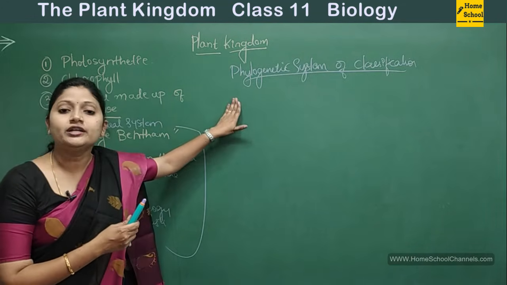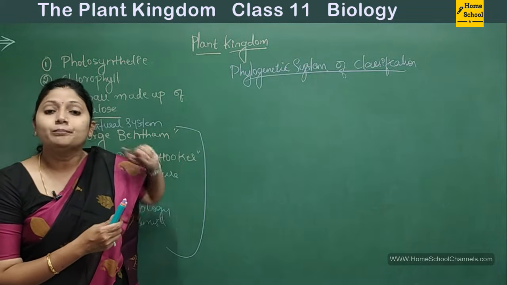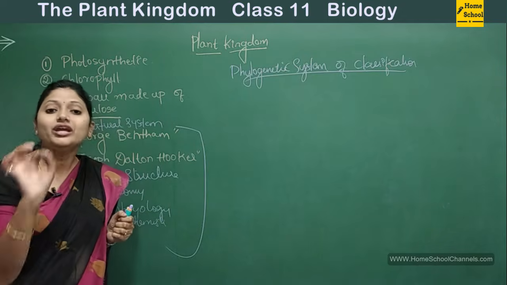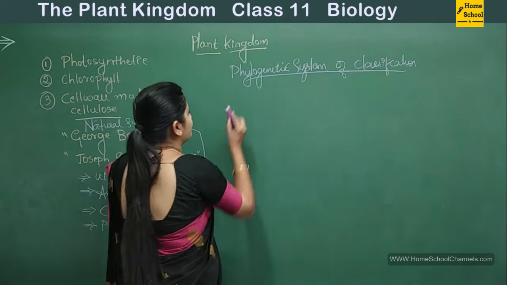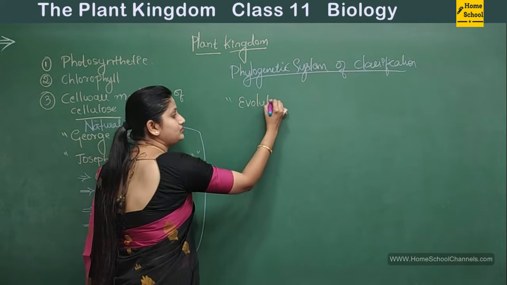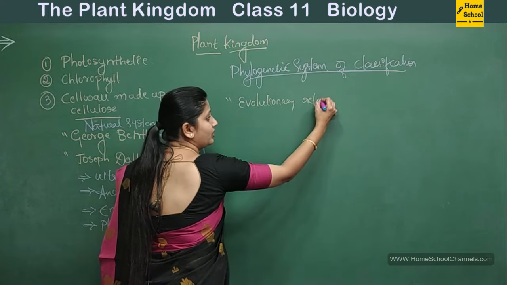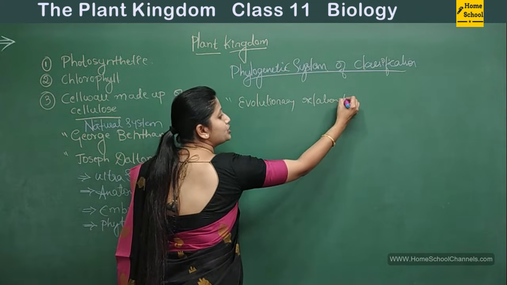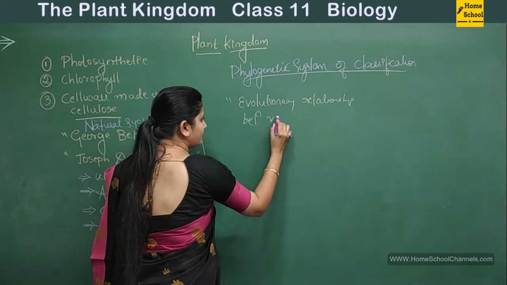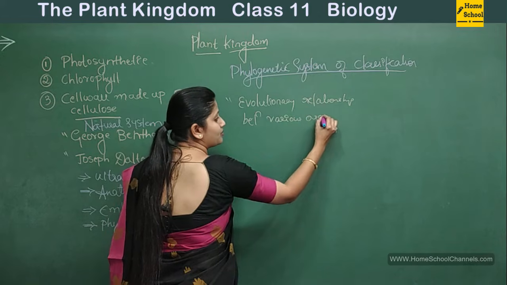For the phylogenetic system of classification, the basis is the evolutionary relationship between various organisms.